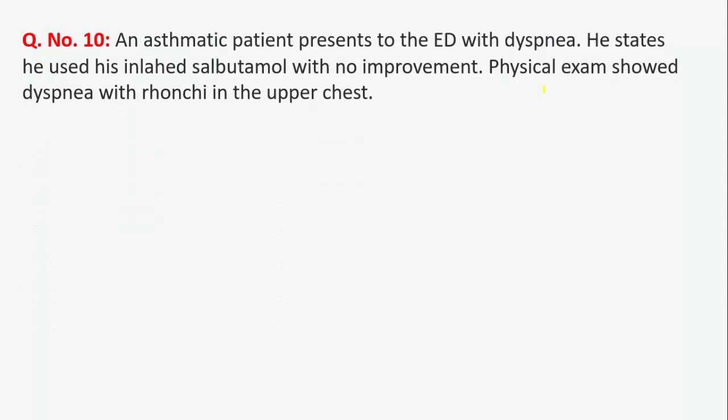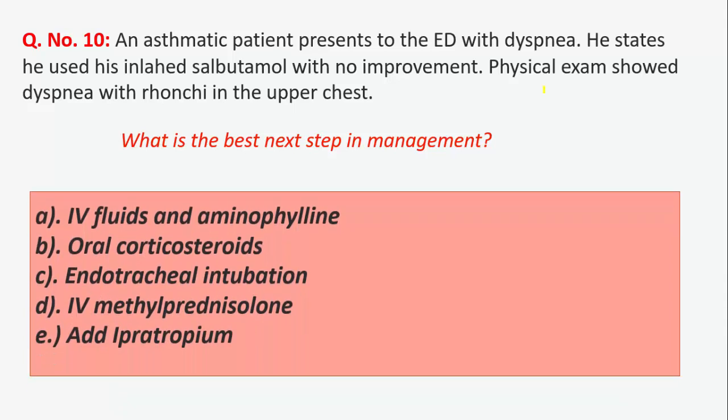Now question number 10. An asthmatic patient presents to emergency with dyspnea. He states he used his inhaled salbutamol but with no improvement. Physical exam showed dyspnea with rhonchi in the upper chest. What is the best next step in the management? The best next step will be oral corticosteroids, because of the basic principles of care we need to know. We have to assess the severity of the attack, use inhaled short-acting beta agonists early and frequently, and consider concomitant use of ipratropium for severe exacerbations.